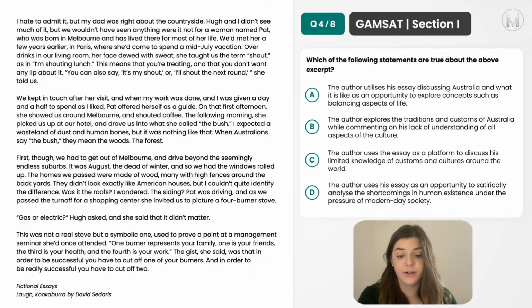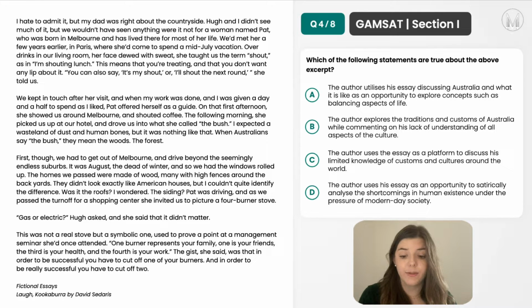So question 4 asks us, which of the following statements are true about the above excerpt? So for this, if it's going to be a statement just on the passage in general, we'll definitely have needed to have read the whole piece to get a sense of what exactly is going on.